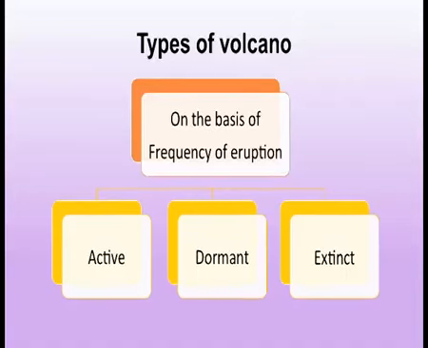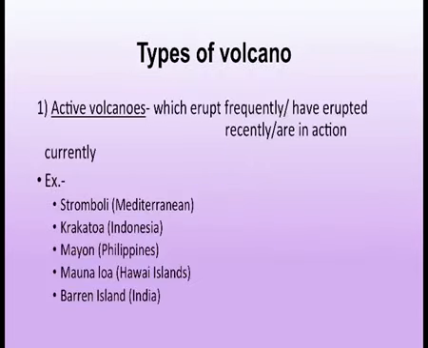There are different types of volcanoes. On the basis of frequency of eruption, how often a volcano erupts, it's of three types. One is active volcano, second is dormant volcano, and third is extinct volcano. An active volcano is one which erupts frequently, has erupted recently, or is in action currently.